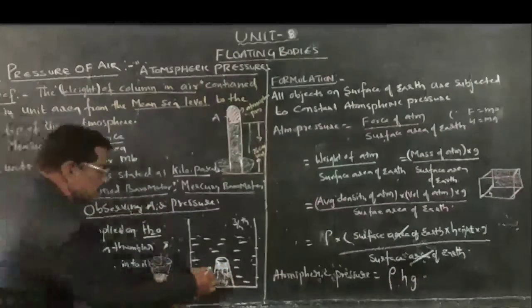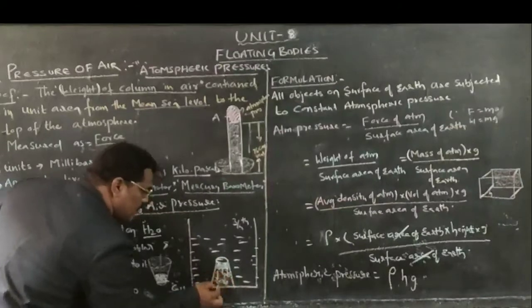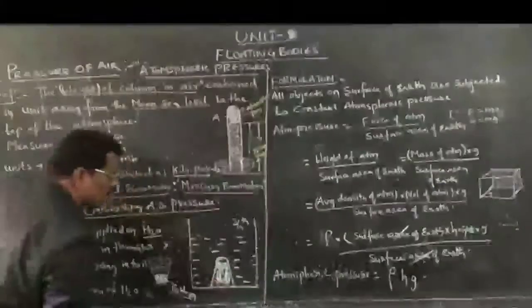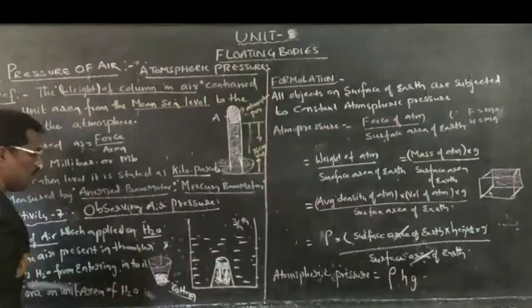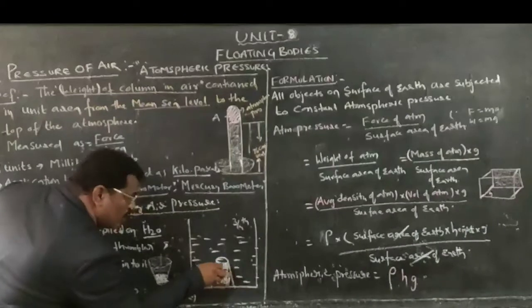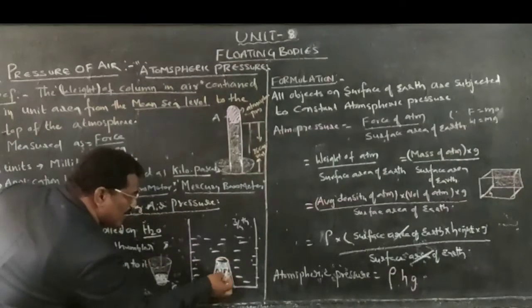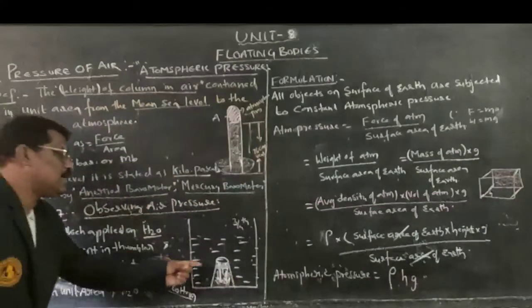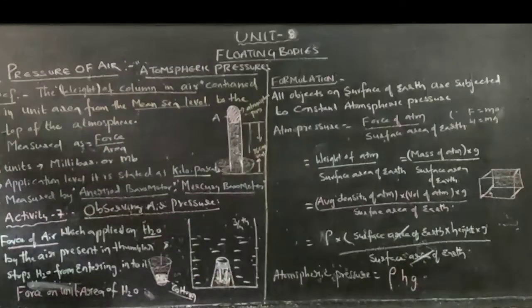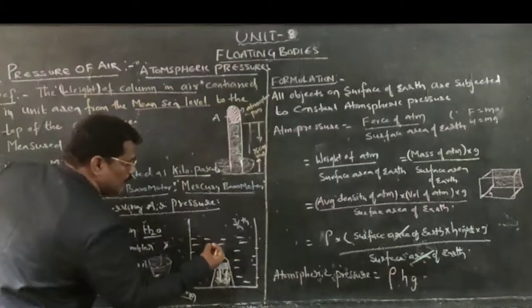In the tumbler, air is existing. That air exerts pressure on the water molecules, so that force doesn't allow the water molecules to enter it. Due to that reason, the cotton which is placed inside is in a dry state only.